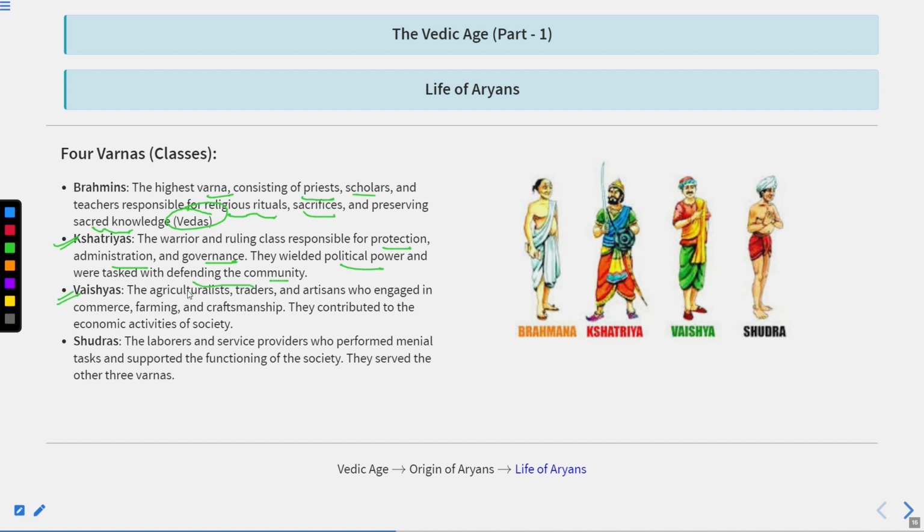Vaishyas, the agriculturalists, traders, and artisans, engaged in commercial farming and craftsmanship. They contributed to the economic activity of society. And Shudras, the laborers and service providers, performed menial tasks and supported the functioning of society. They served the other three varnas.